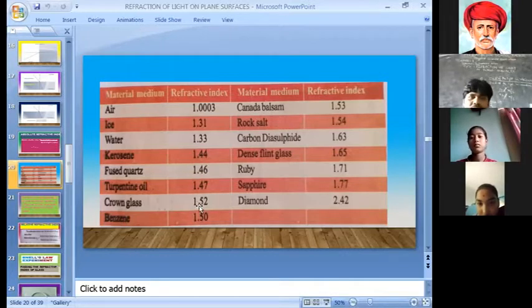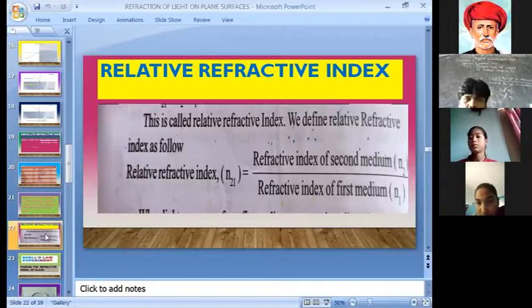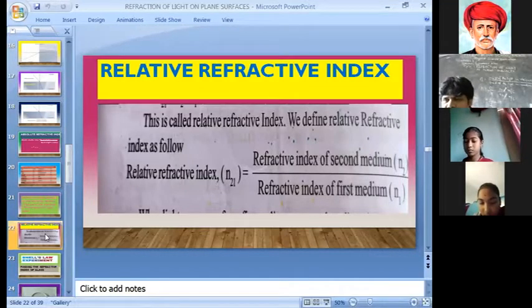Okay, now we go to a very important concept, that is relative refractive index. So what is meant by relative refractive index? Here if you take two mediums, for example air and water. Some values are there. What is the refractive index of air?